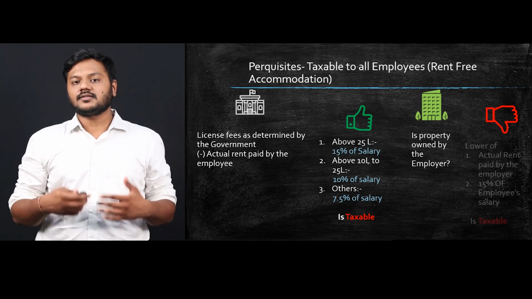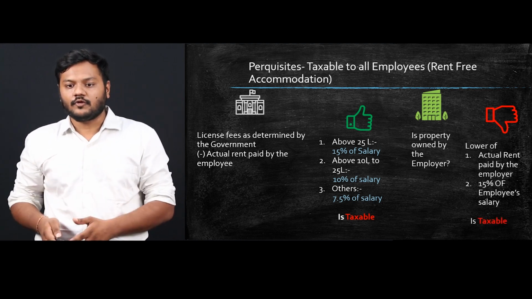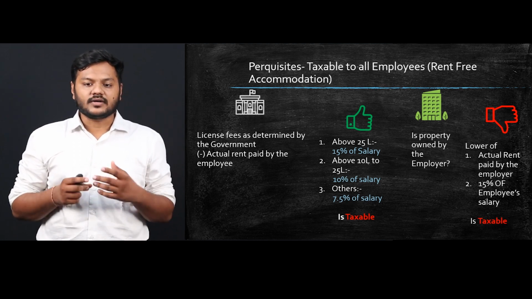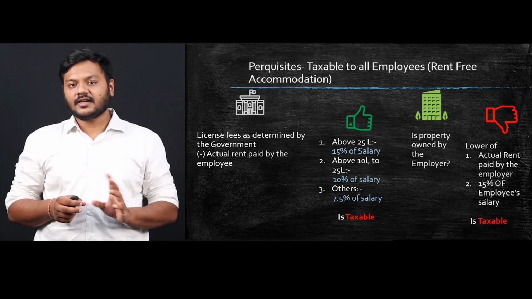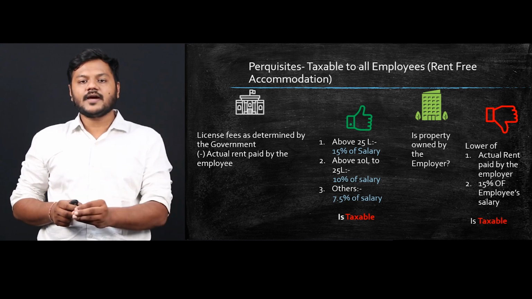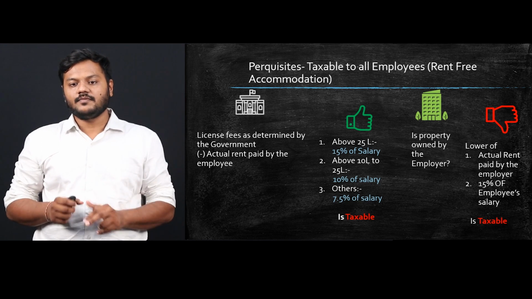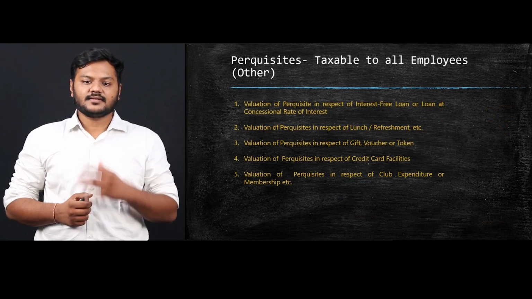But what if the property is not owned by your employer? In that case, whichever is less from the following. First, the actual rent paid by the employer. Or second, 15% of the employee's salary. Here you don't need to see the criteria of population. Directly you need to see the rent paid by your employer or 15% of your salary, whichever is less, and that would be taxable. Let's talk about the next.